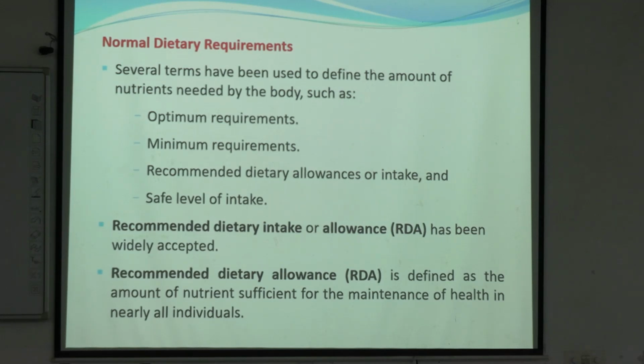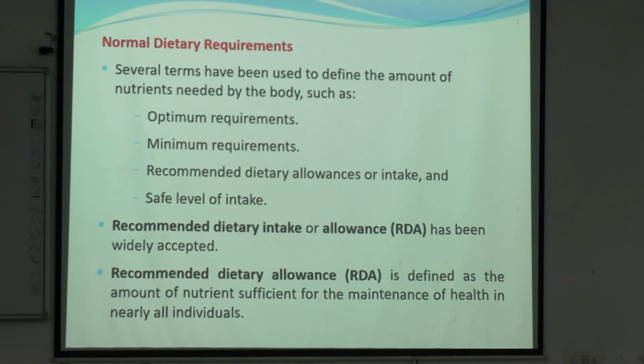The requirement depends on factors like optimum requirements, minimum requirements, recommended daily allowance or intake, or safe level of intake. All these parameters are considered when we fix the required dose for an individual. And mostly the recommended daily allowance, or RDA, is the term used for the value to be given for an adult human. It is defined as the amount of nutrients sufficient for the maintenance of health in nearly all individuals. It is considered for the majority population.